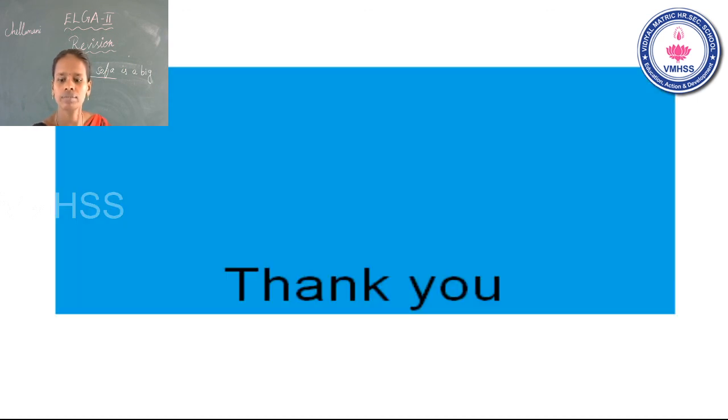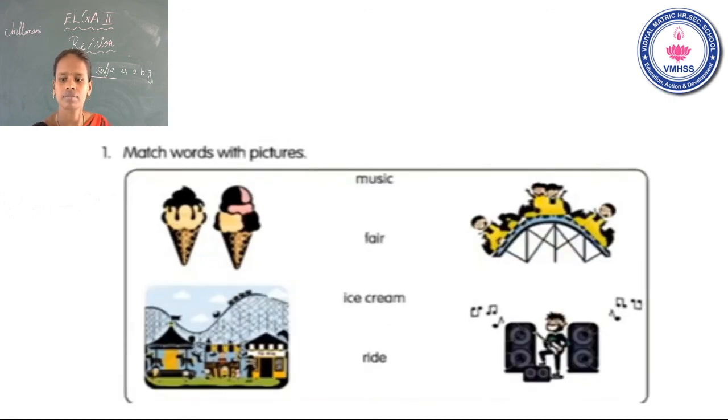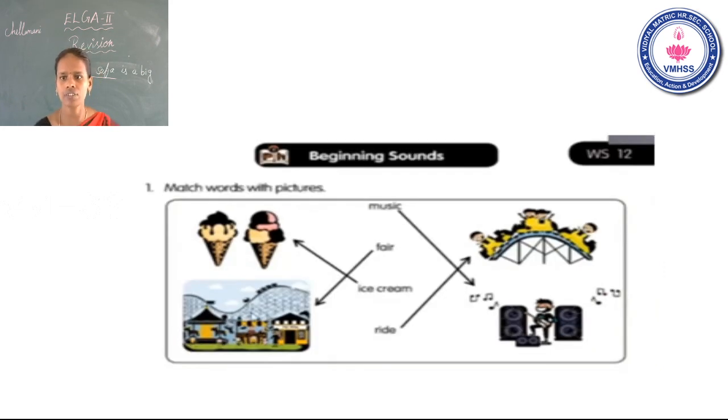Now go to the next one. Once again, music, fair, ice cream, ride. Okay. See the slide carefully. First one, they draw line, music. Where is the music? It is last. Next one is fair. Fair means park and entertainment place. Next one, ice cream. Last one is ride.